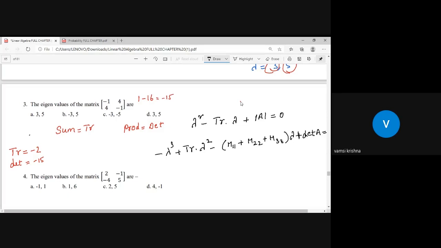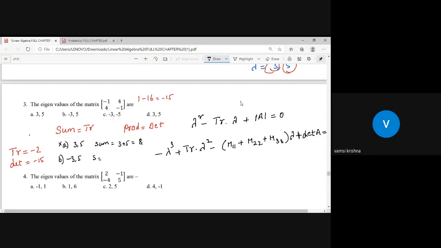Let us take the first option, 3, 5. The sum of the eigenvalues 3 plus 5 is equal to 8. But that 8 does not match -2, so this option is wrong. Now I want to take option B, -3, 5.